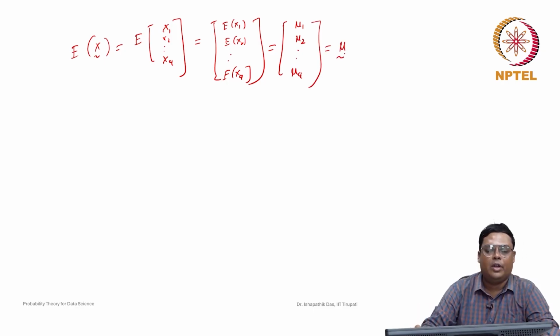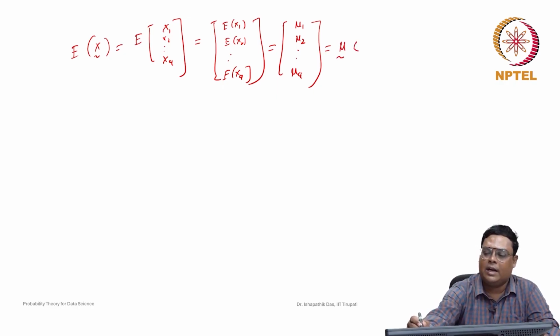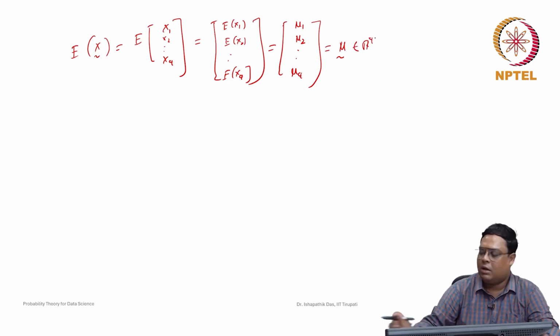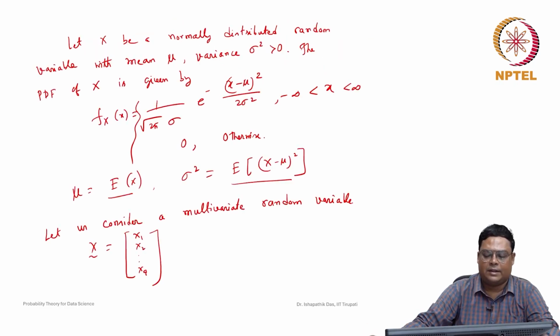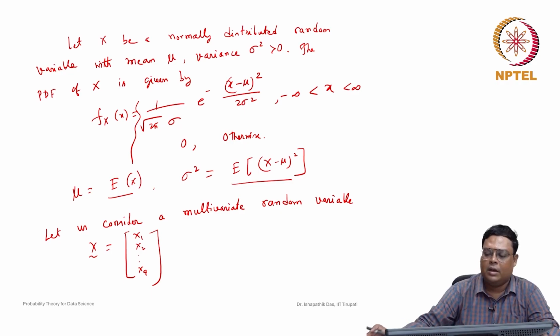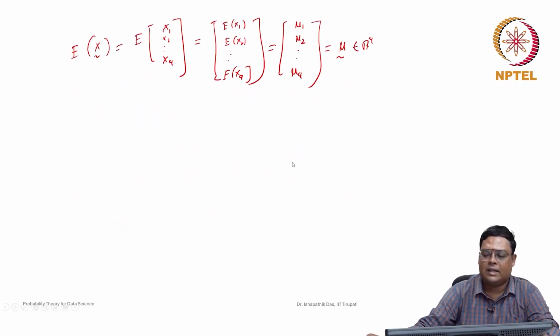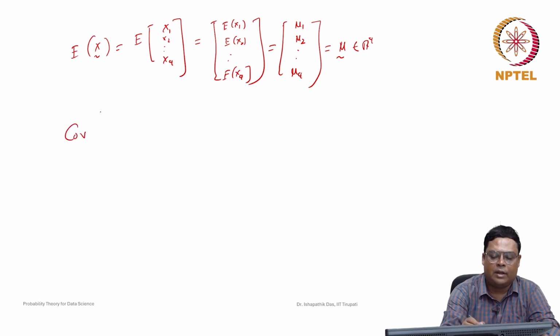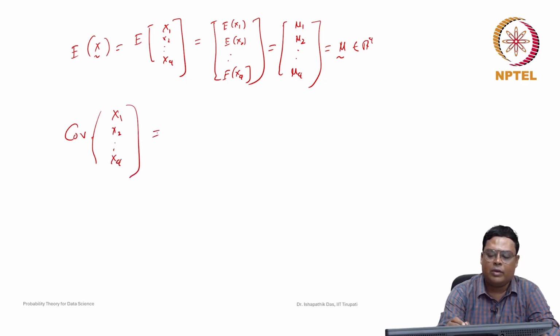So it is a vector. The expected value of a multivariate random variable is nothing but a vector, and it is in R^q. Next, what will be the variance? In the univariate case, it is just a single number, (x minus mu) whole square. Now for multivariate cases, we will consider the covariance, the covariance of the random variables x1, x2, up to xq. How is it defined? Actually we need to consider all possible combinations of the covariance.